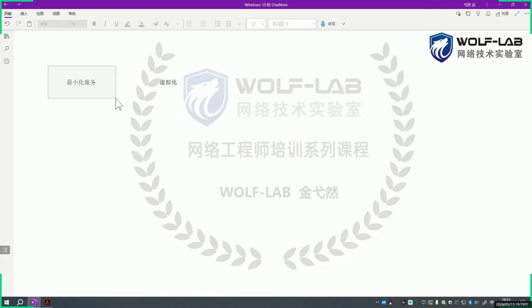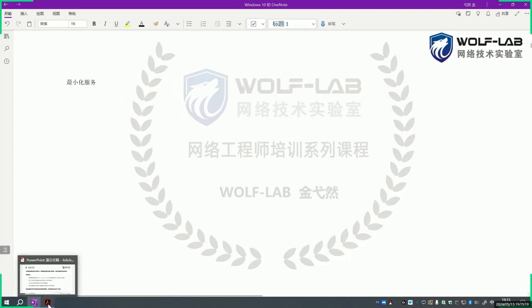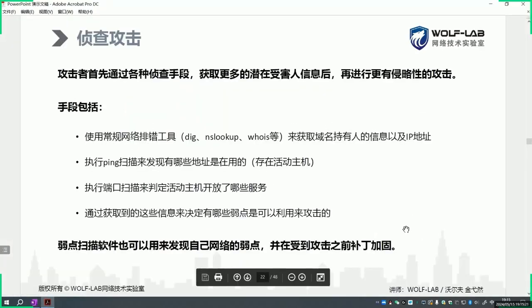After installing the virtualization platform, deploy many virtual machines on it, and each virtual machine provides a separate service. In this way, we adhere to the principle of minimizing services. And also, we aren't wasting the devices or the server's resources. So that's why virtualization is so popular. This is one of the reasons. So we always try, whether in systems or networks, to minimize as much as possible. We need to follow this principle, which is to minimize services.